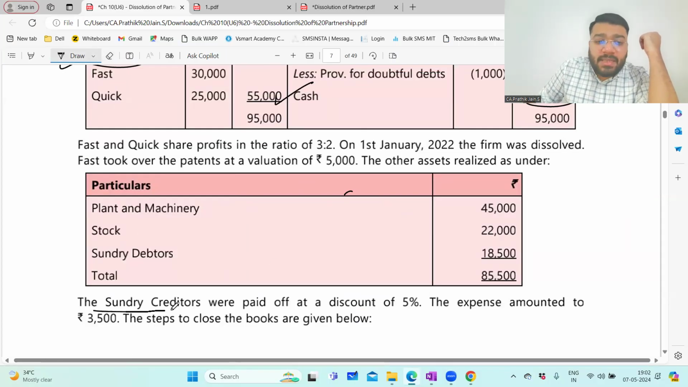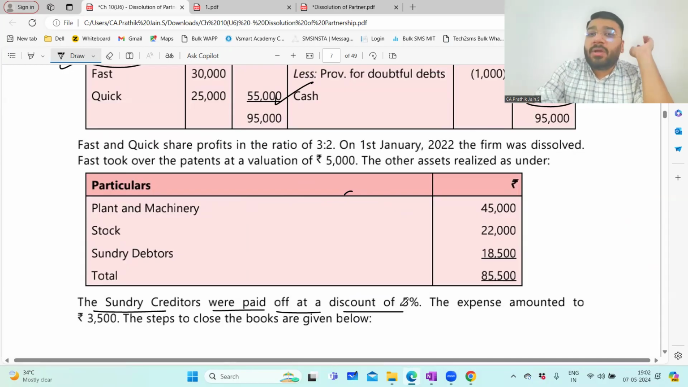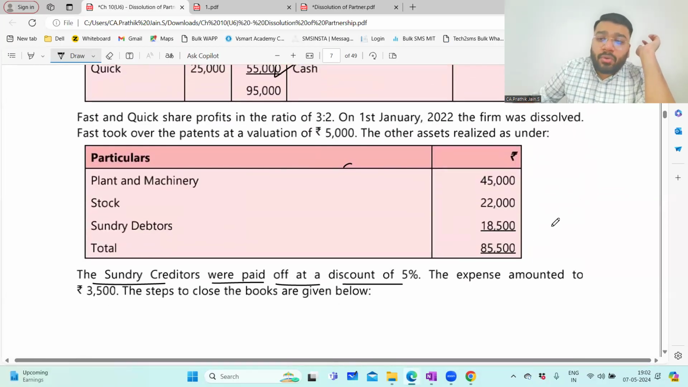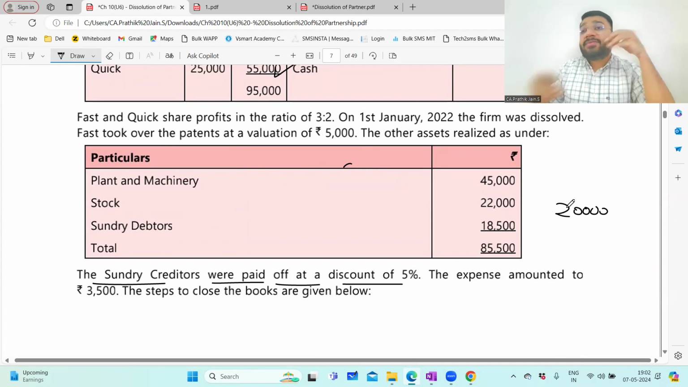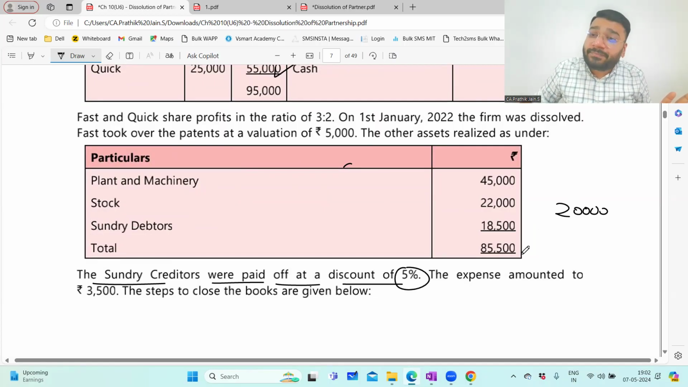Now the question says that sundry creditors were paid off at a discount of 5%. What is the total amount that we have to pay to the creditors? 20,000 rupees. Now what did we do? We approached the creditor and said, we are closing the business, we are not going to continue in future. This 20,000 is there, and we have such a long-term relationship, so can you give me some discount? We are already in the dissolution process and running short of money. He says no problem, 5% discount I'll give you, you pay me the balance. What is 5% discount on 20,000? 1,000 rupees. So with 1,000 rupees gone, we have to pay only 19,000.